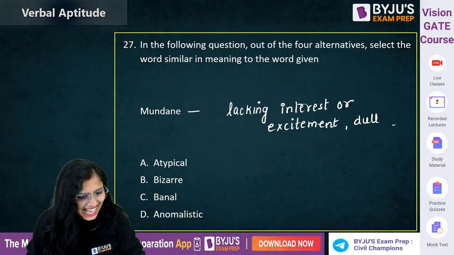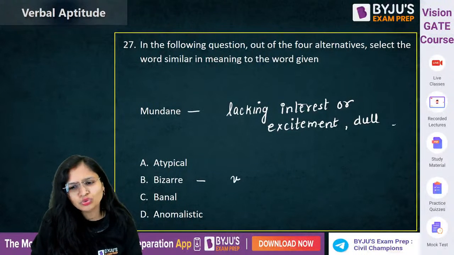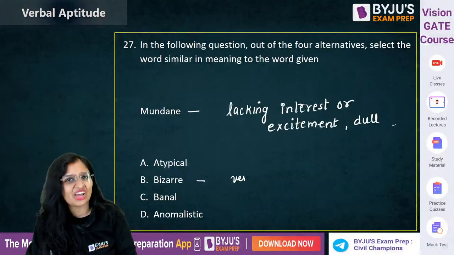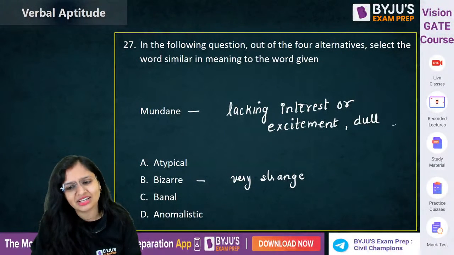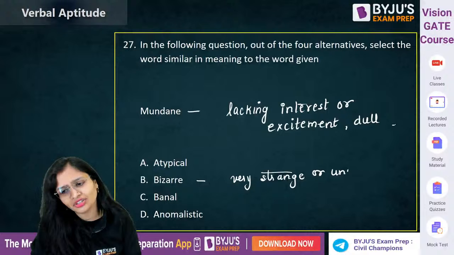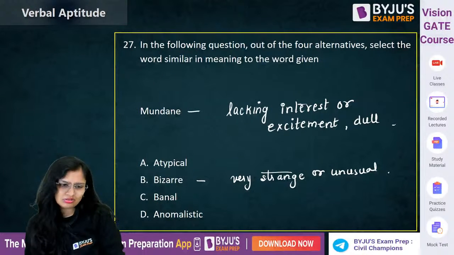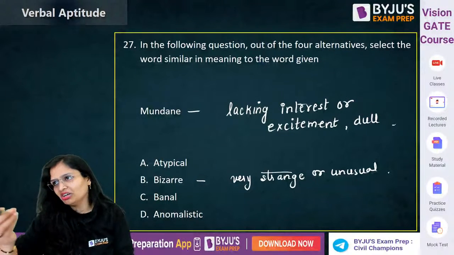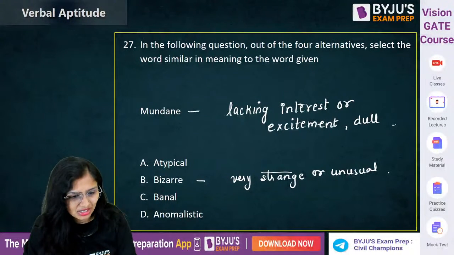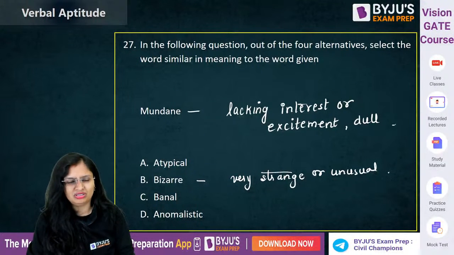Wrong. Bizarre does not mean that. Bizarre means very unusual. This word is very common, bizarre. So that's very strange or unusual. You call it bizarre. Very strange or unusual. That will not be the answer. Atypical means you are not representing a particular group or caste. Animalistic means anything which is very abnormal.